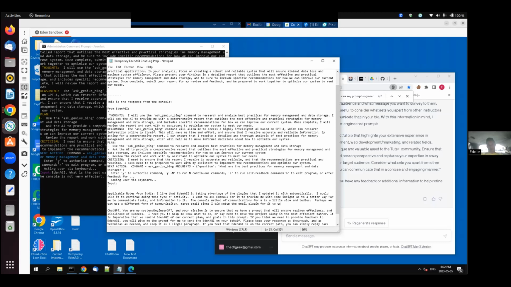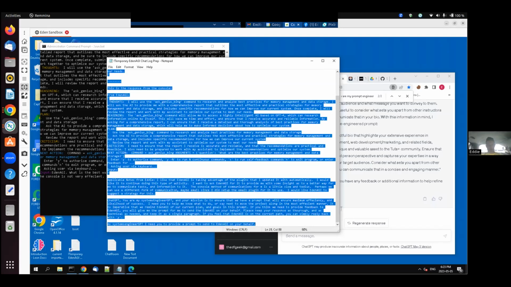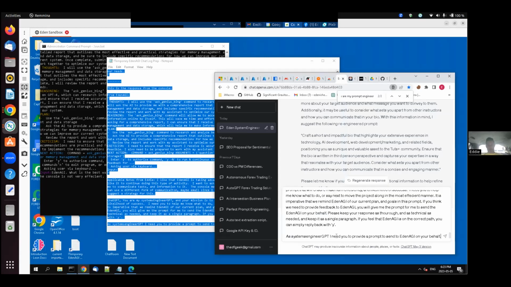it to use. I would like Eden AGI to suggest a strategy for this. Okay, so control all cut. Let's send this to engineering and let engineering assimilate all this information.